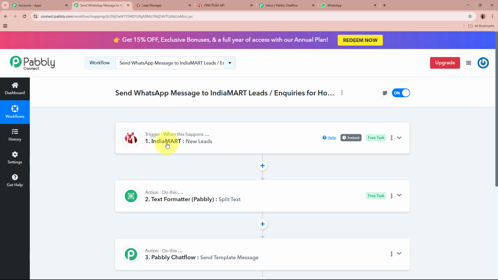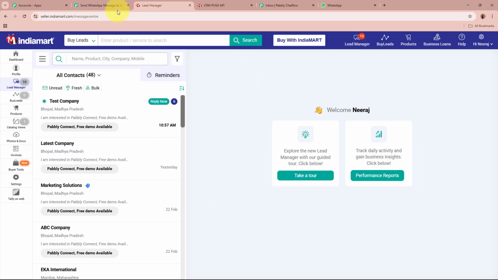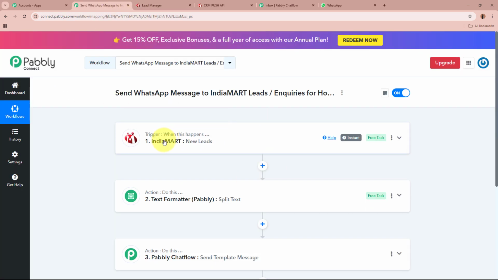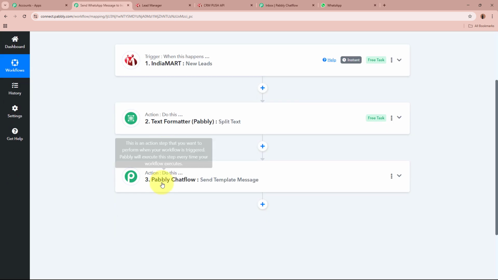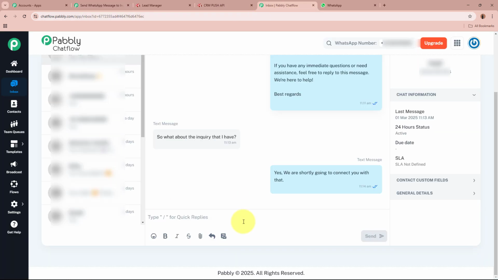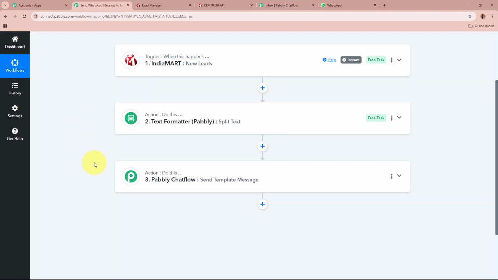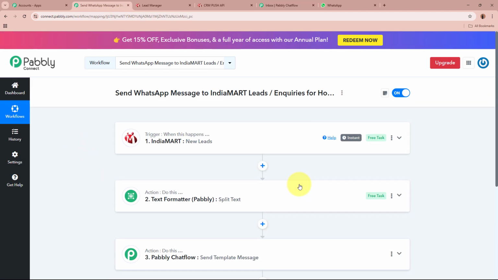The trigger I selected is IndiaMART New Leads, so whenever a potential customer or client generates a new lead in my IndiaMART account, the trigger is going to automatically capture the response of that. After that, I've set up my action step, that is Pabbly Chatflow Send Template Message. Then using Pabbly Chatflow, I forwarded a WhatsApp message towards my lead that was generated in my IndiaMART account using this action step. And in this manner, you can build a connection between these applications with Pabbly Connect.